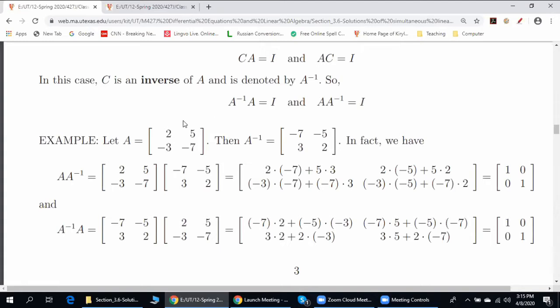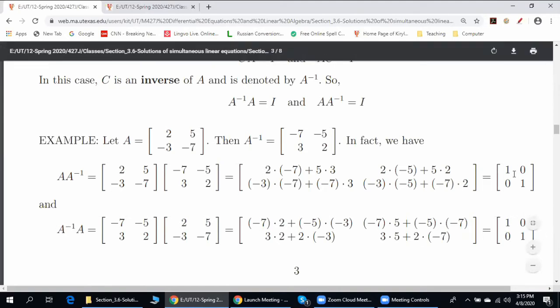For example, here's matrix A. Let us show that this is A inverse. Here's how we show it. Multiply A by A inverse. We get I. We multiply A inverse by A, we get I again. So what is written here is the inverse of A.